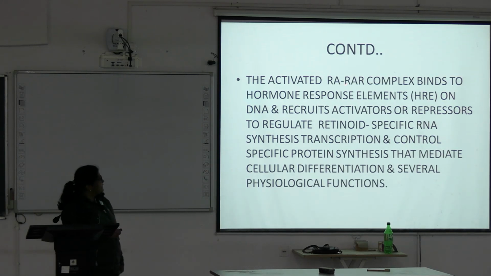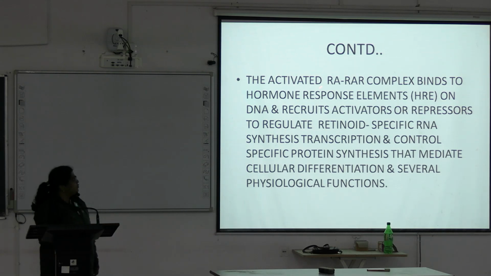The retinoic acid and retinoic acid receptor complex is first activated. Then this activated complex binds to the hormone response element on DNA.